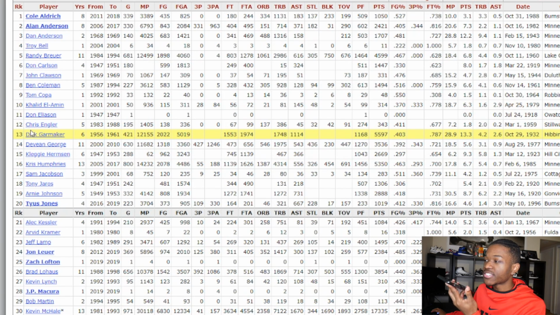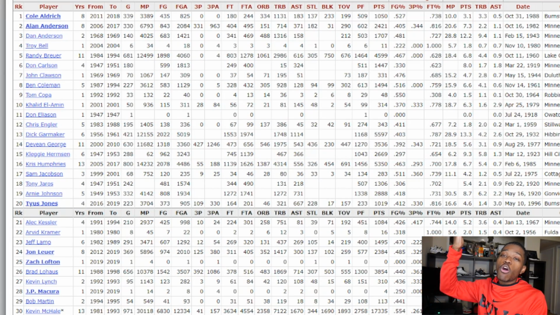Pick a number 1 through 6. A random number between 1 and 6 is 1. Cole Aldrich. I mean, there was really no great picks here. I would have liked personally to have Tyus Jones, but it was going to be Cole Aldrich.